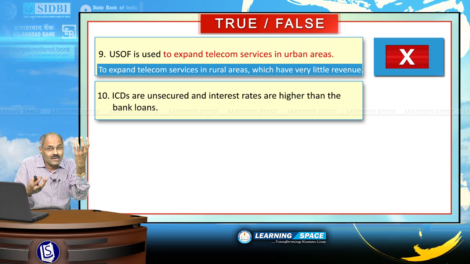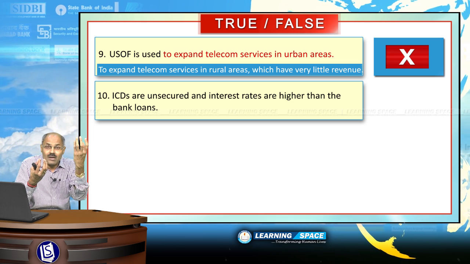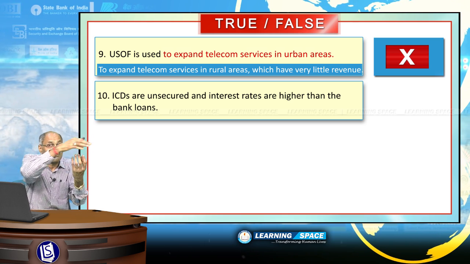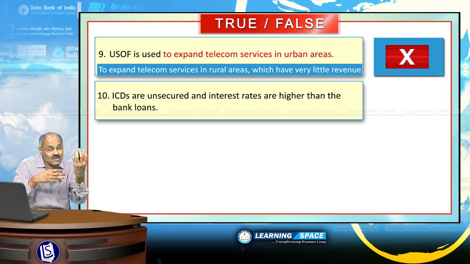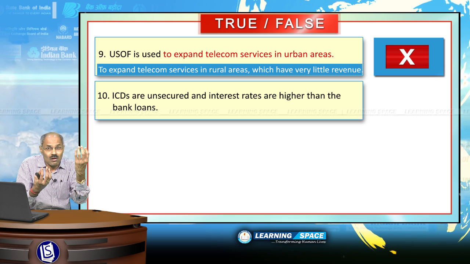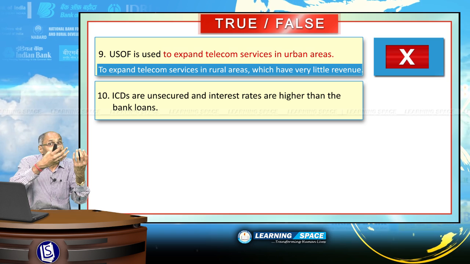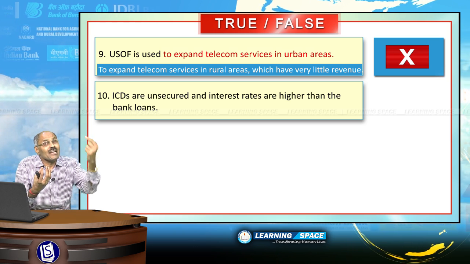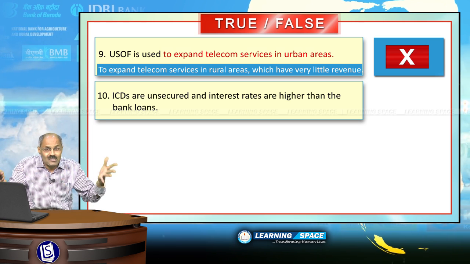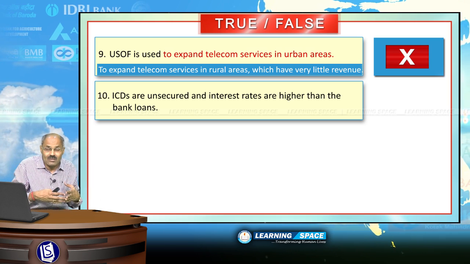When a big corporate gives money to a small corporate, because big corporates have many channels for accessing money from the market, but for small corporates it is very difficult to get money from the market. Big corporates lending to small corporates is intercorporate deposit, and they are unsecured. Because they are unsecured, the interest rates are normally higher, so the given sentence is absolutely correct.